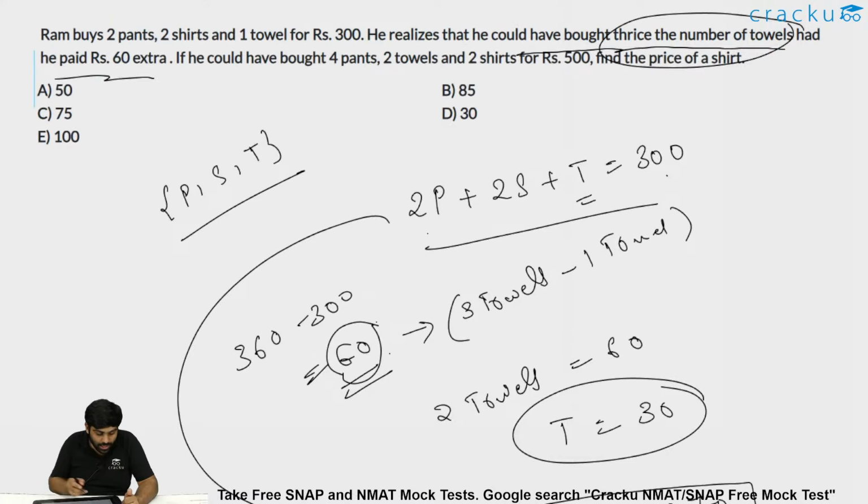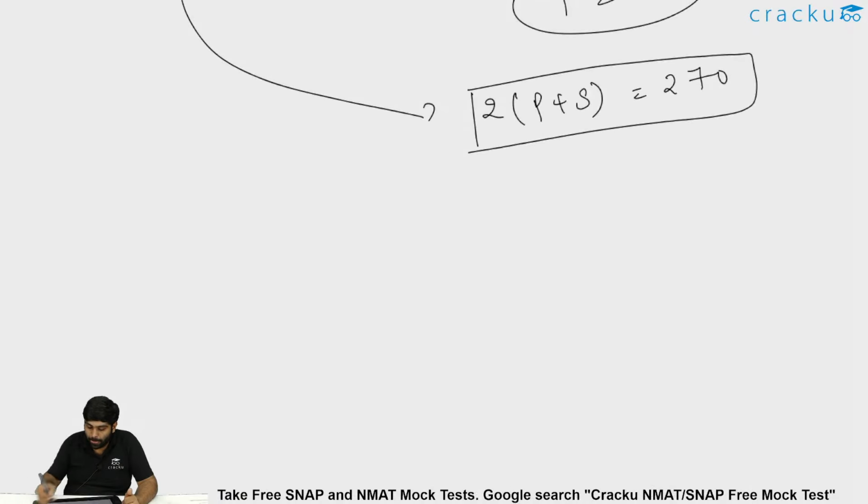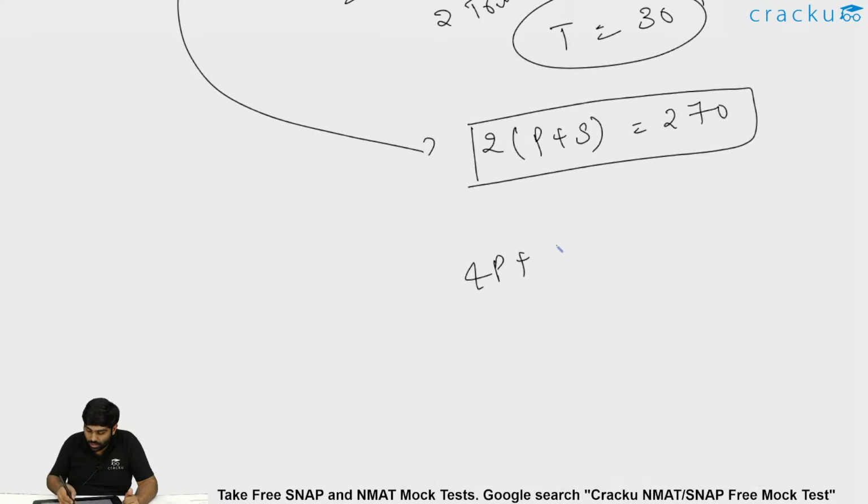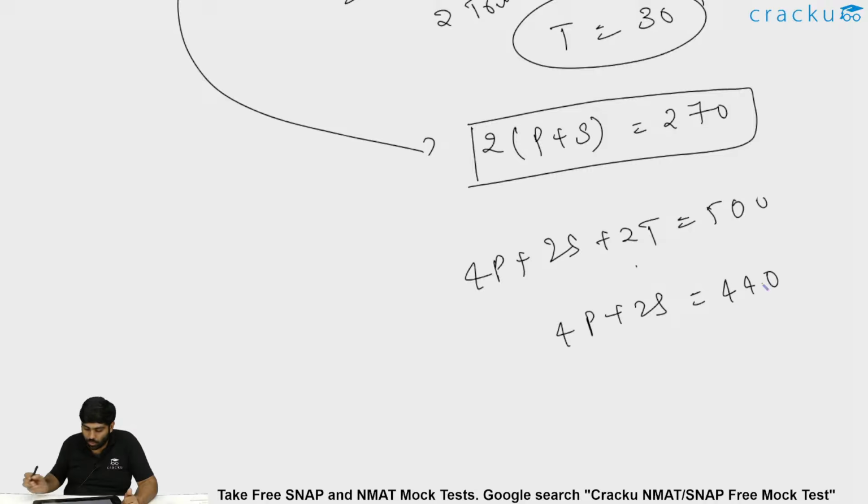And it is also said, if he could have bought 4 pants, 2 towels and 2 shirts for rupees 500, then find the price of shirt. That is 4p plus 2s plus 2t is given to be 500. So we already know t is 30. So we get 4p plus 2s is 500 minus 60, which is nothing but 440.